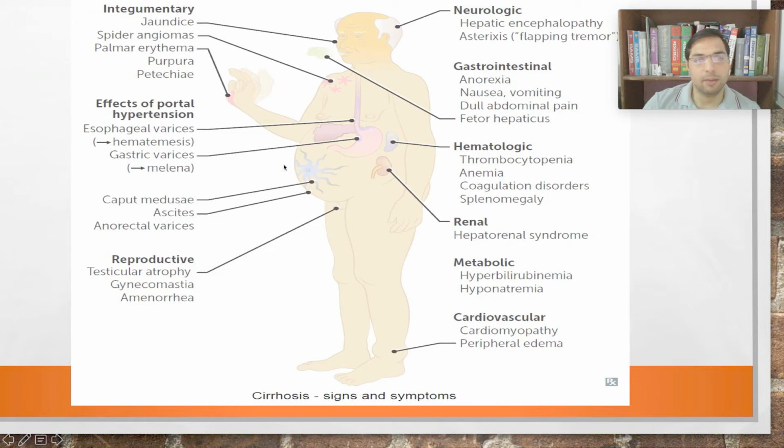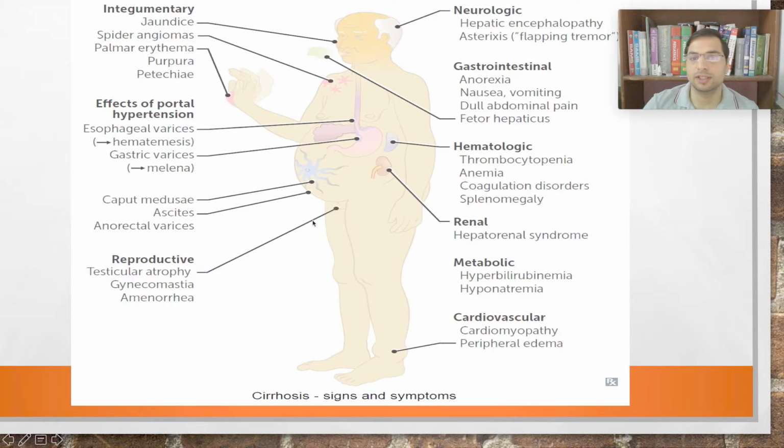Then we have caput medusae, the dilated abdominal veins, right? The abdominal veins will be dilated because of the congestion, because of the portal hypertension. Then we have ascites, right? Because of the portal hypertension and the congestion, it will lead to leaking of fluid from the portal vein into the peritoneal cavity, and that will lead to the accumulation of fluid in the peritoneal cavity, which is ascites. So ascites is the main feature of portal hypertension, and portal hypertension arises because of liver cirrhosis, right? Then reproductive, we have testicular atrophy, right?